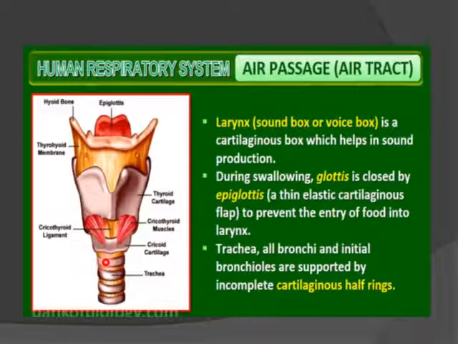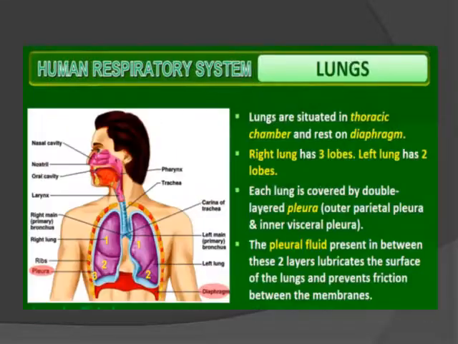The trachea, all bronchi and initial bronchioles are supported by incomplete C-shaped cartilaginous rings. These C-shaped cartilaginous rings ensure that they do not collapse even after the exhalation of CO2.